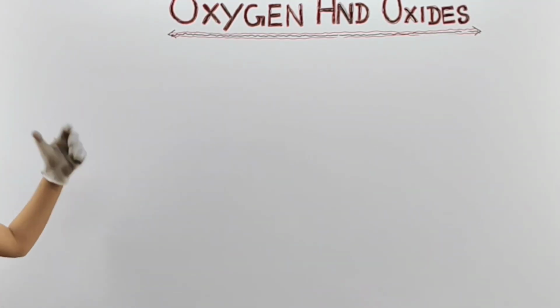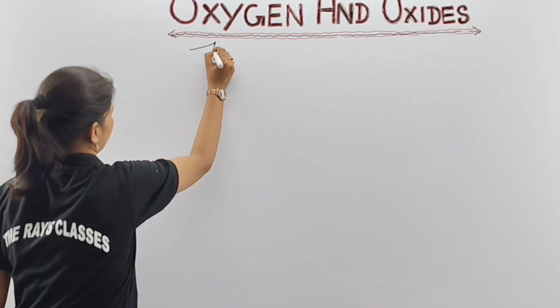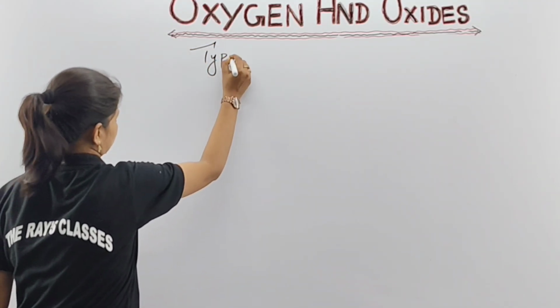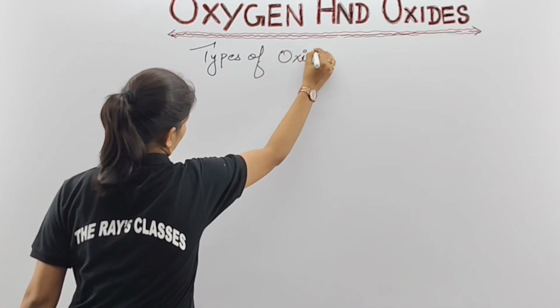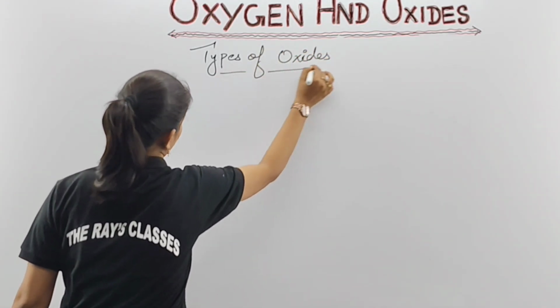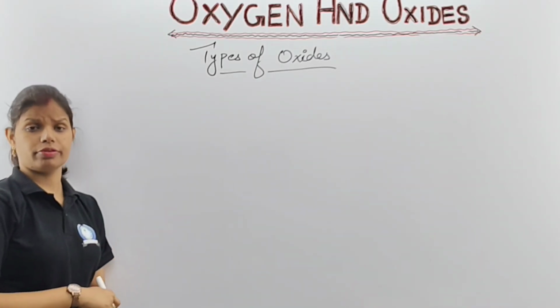So, types of oxides. Clear, no? Please mark the next part of yours. That will be your types of oxides. Don't think that these all are not useful for you. In the beginning, at least the concepts, or you can say the mind map, is developed amongst you to understand what the important things are for this one.